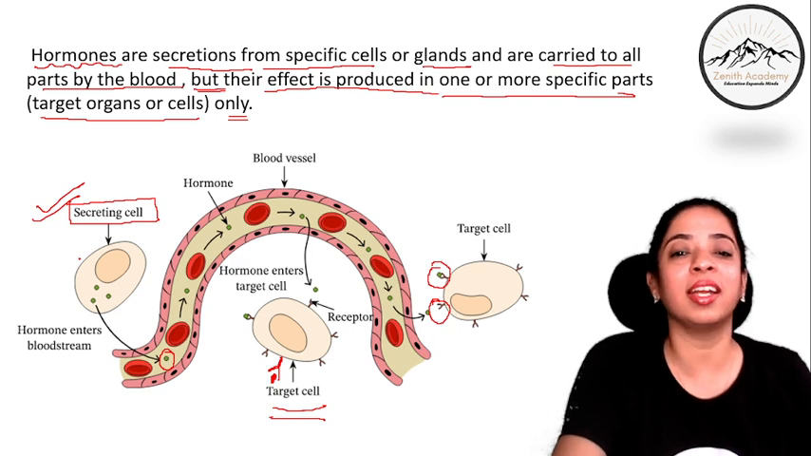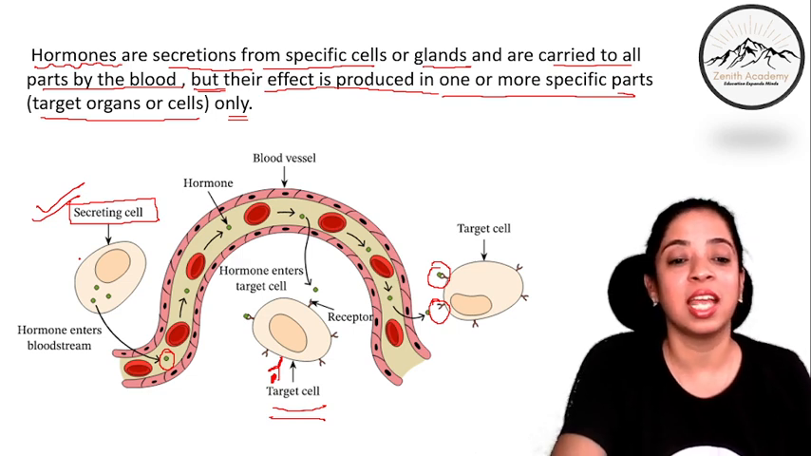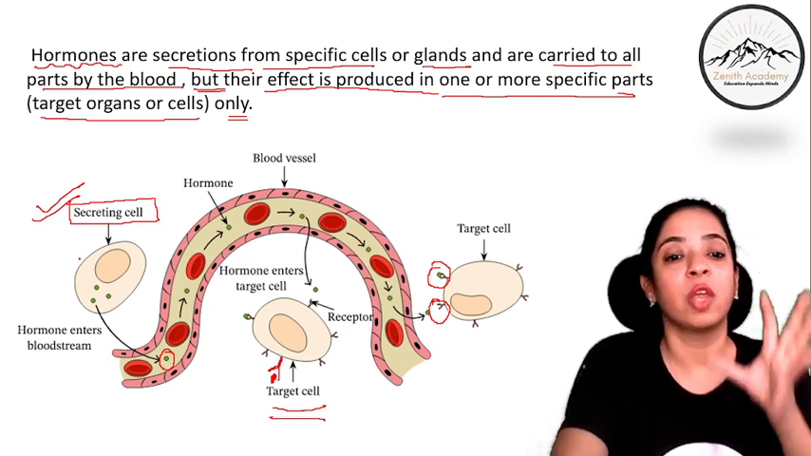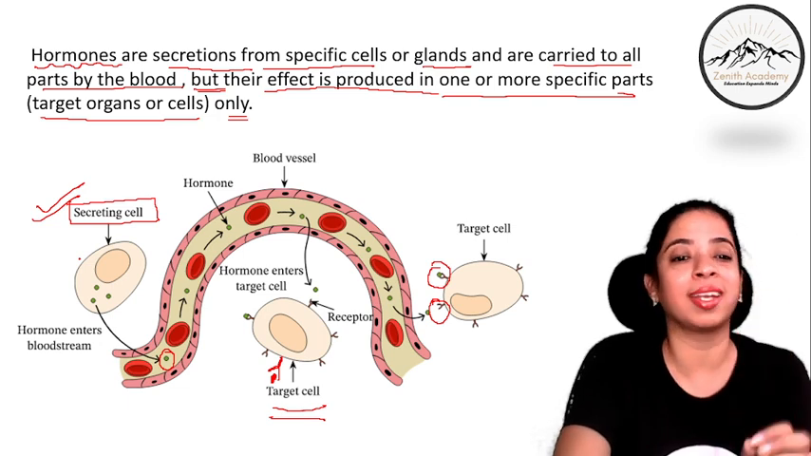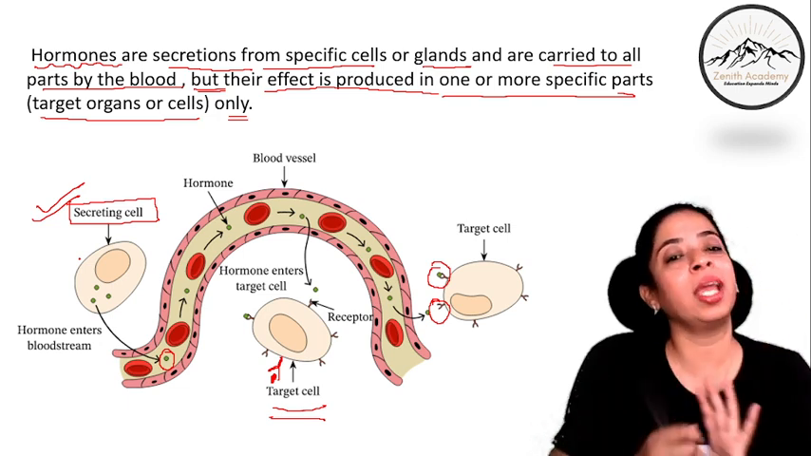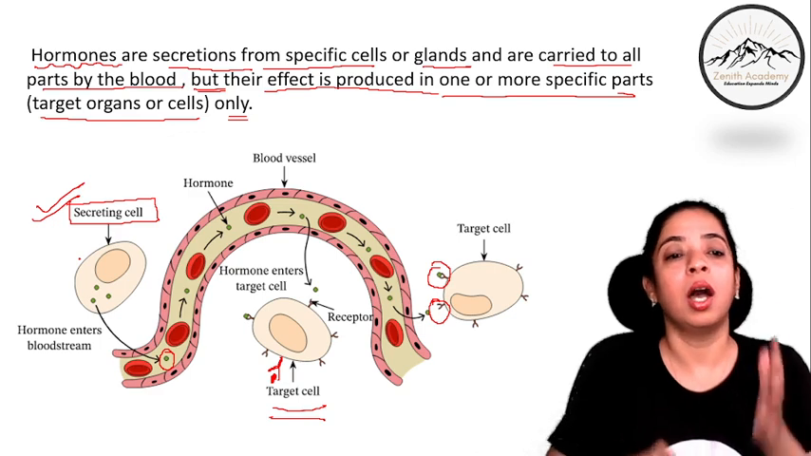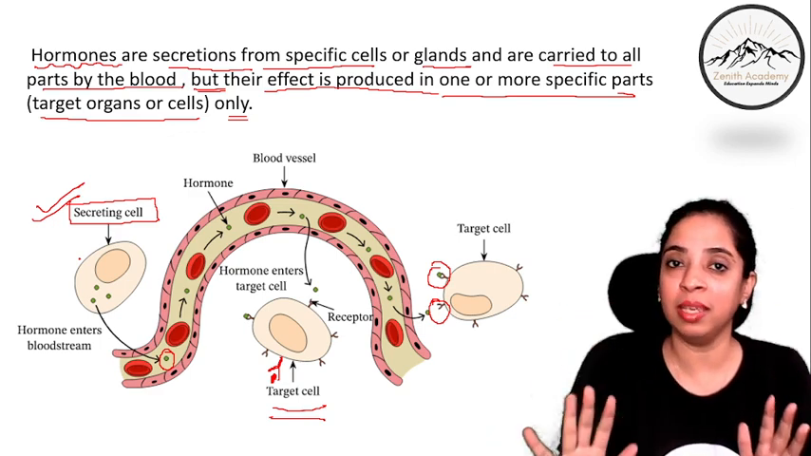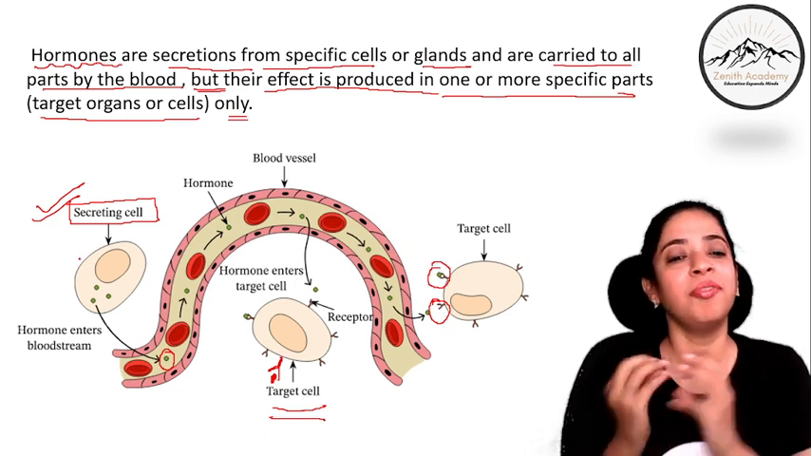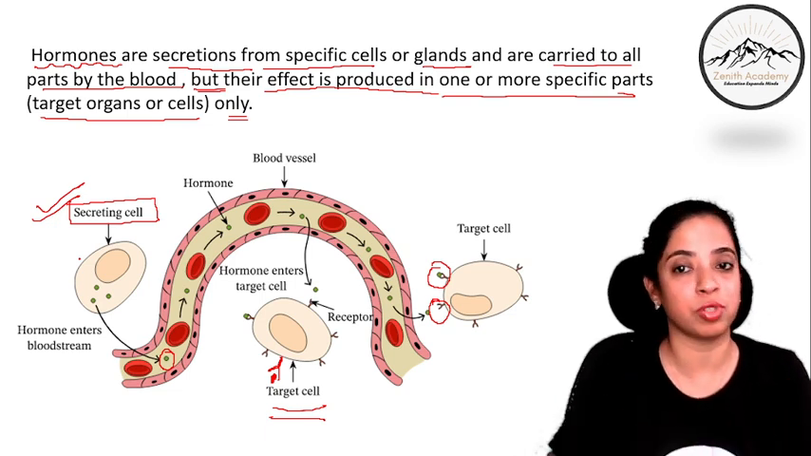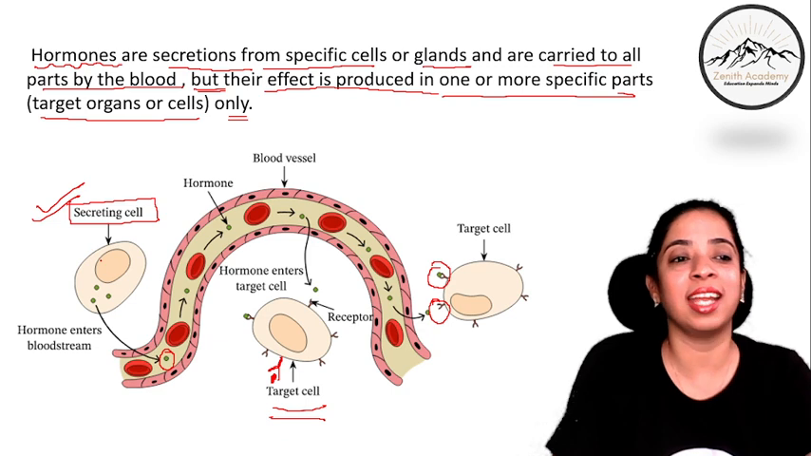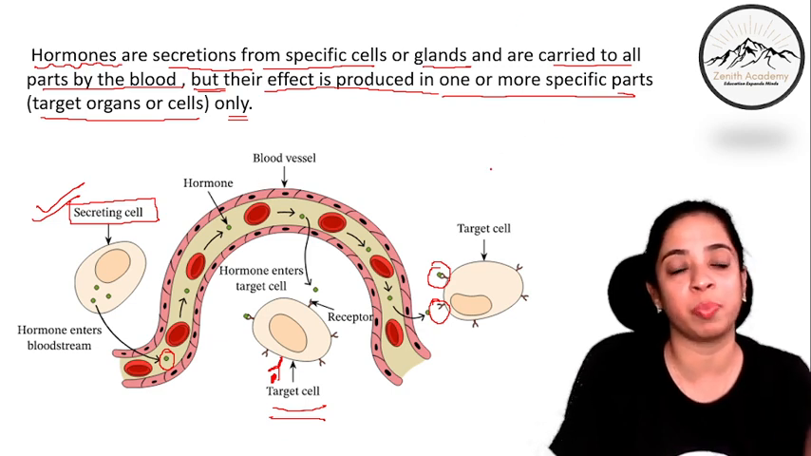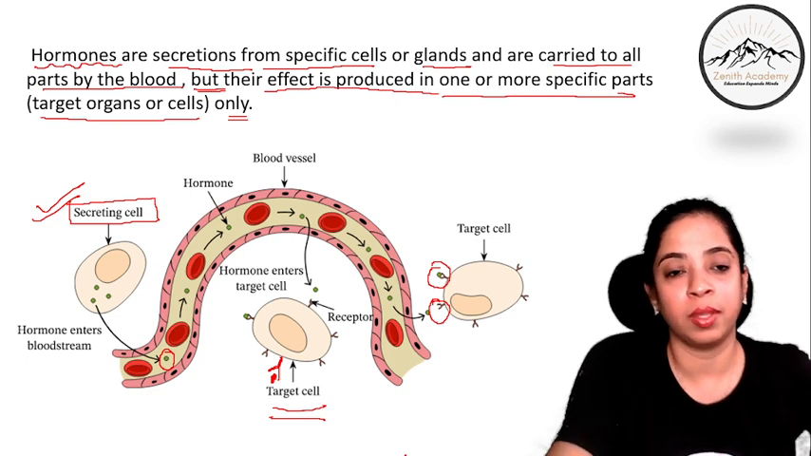Because different target organs and different target cells have different receptors which are specific for a particular hormone, like a lock and key system, isn't it? A particular lock gets opened only by a particular key. In the same way, there are different receptors for different hormones. That is why it acts at a specific part or specific target organ only. The effect is produced only there.